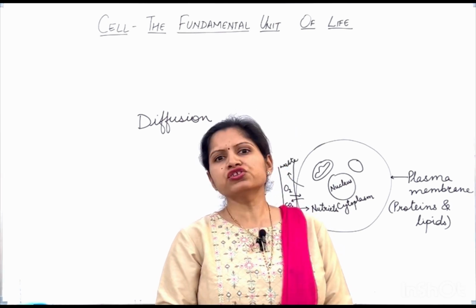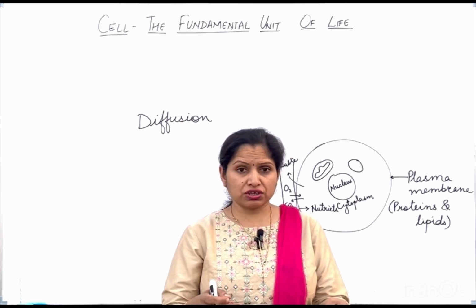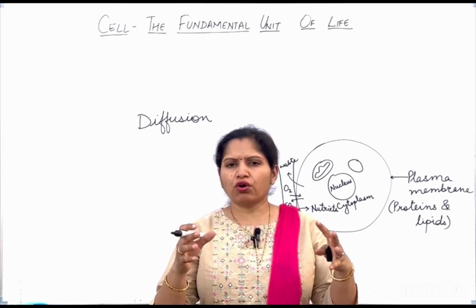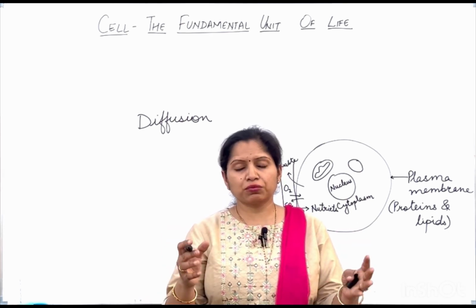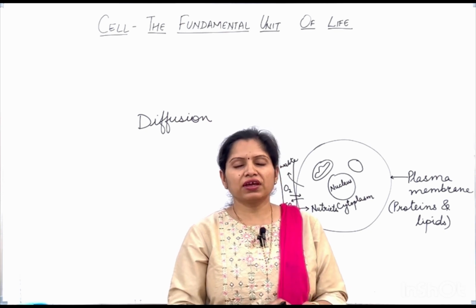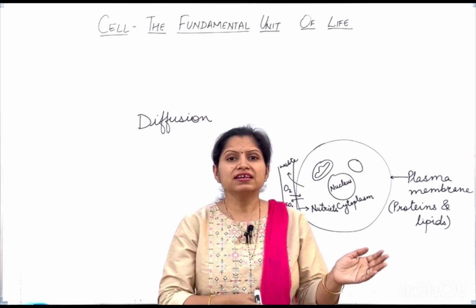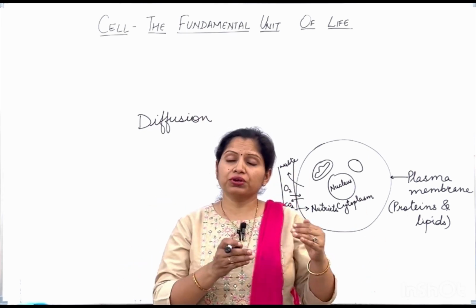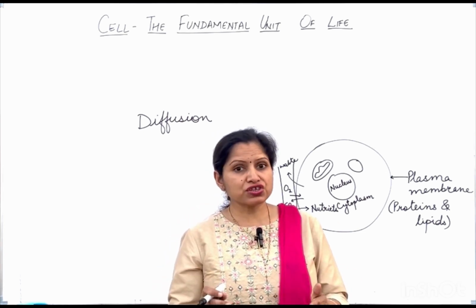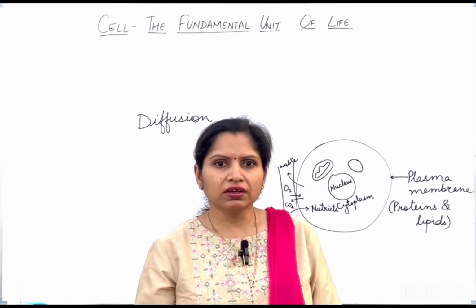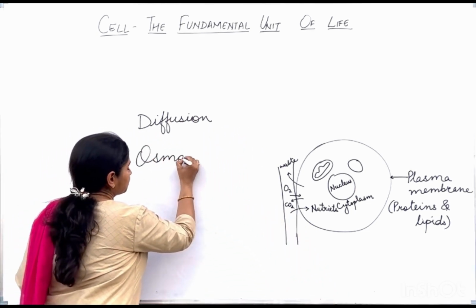Similarly, water also moves from a region of higher concentration to a region of lower concentration. Means water moves from the area where water is in higher proportion to a region where water proportion is low. Means where water is more, from there it is going to move to the area where water is less. जहाँ पे ज्यादा पानी है वहां से वो इस एरिया में मूव होगा जहां पर पानी कम है. And that process of movement of water across the plasma membrane is known as osmosis.